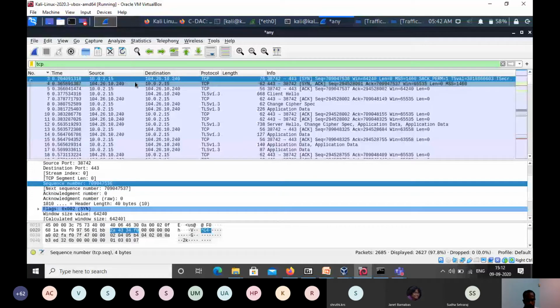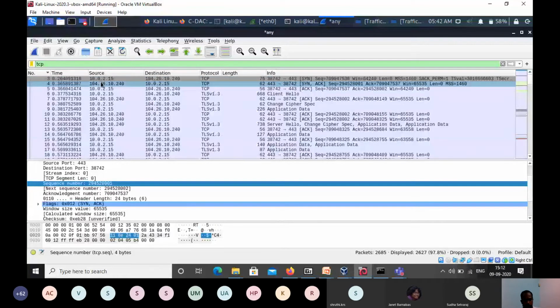Now we will see the second packet, packet number 4 here. In the second packet, you can see the source and destination are reversed. The reason is that first the client sent a request to the server, and the second packet is the response from the server. So in the response, the server is the source and the client is the destination. The source IP is the server IP, and the destination IP is 2.15, which exactly matches the client IP in the previous packet.